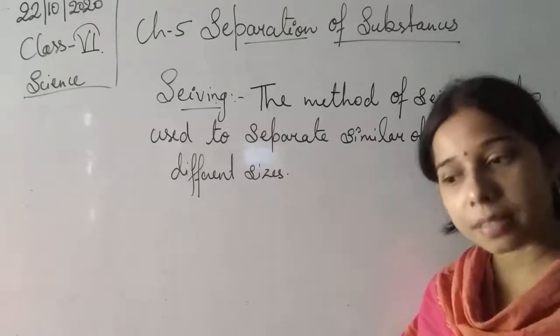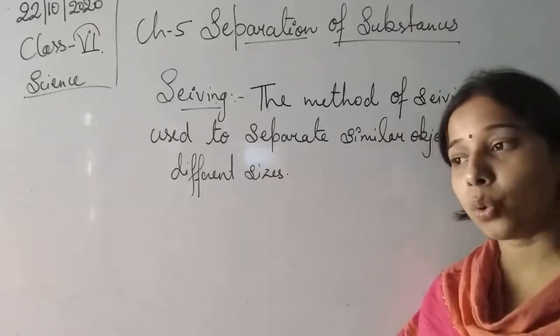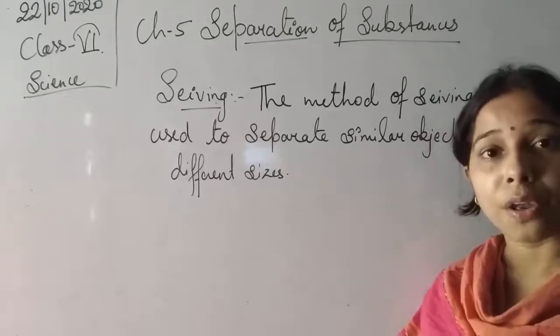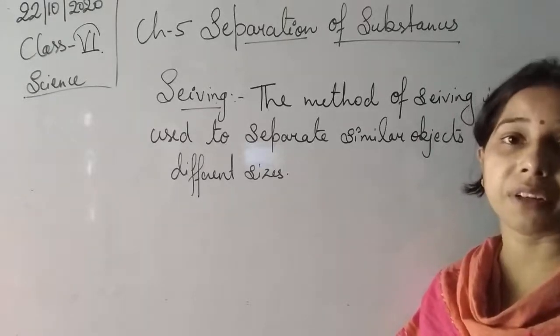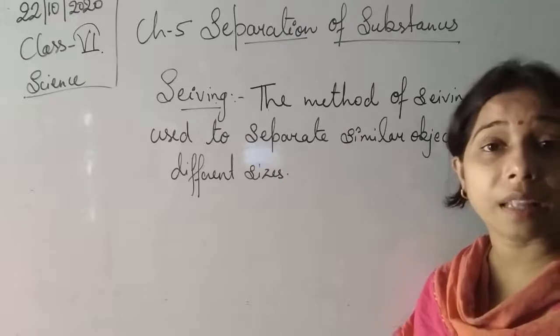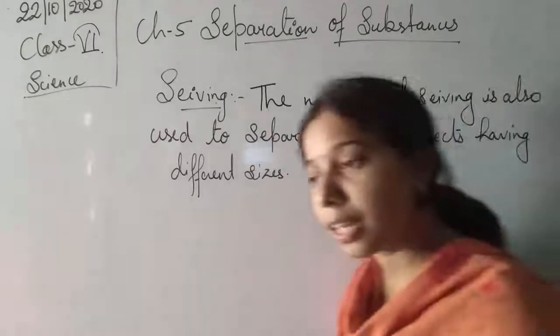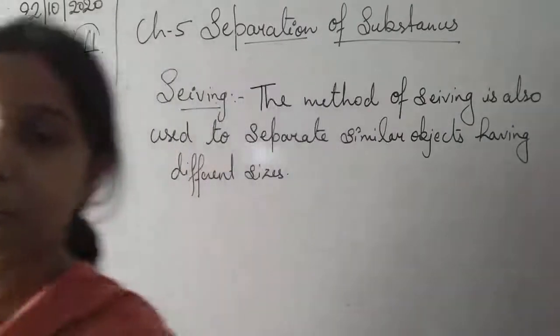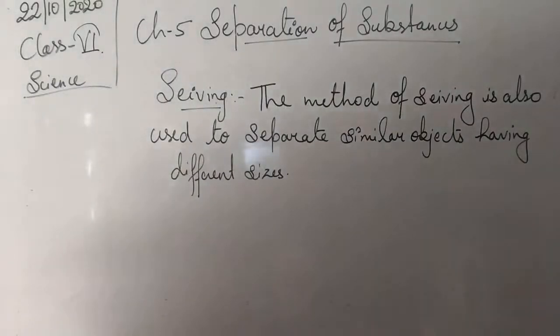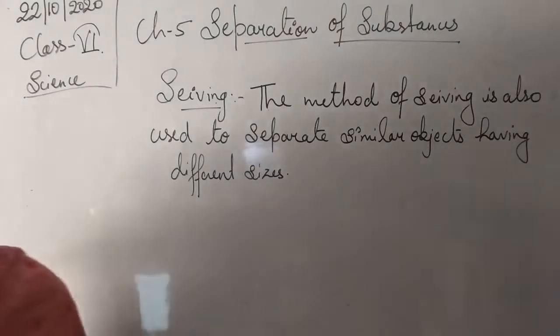If the same object is there, or two different objects are there, and both are of different sizes, only then can we use the process of sieving. So here also we are using similar objects, but of different sizes.